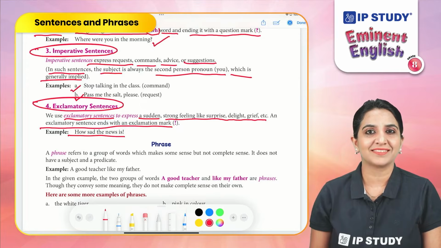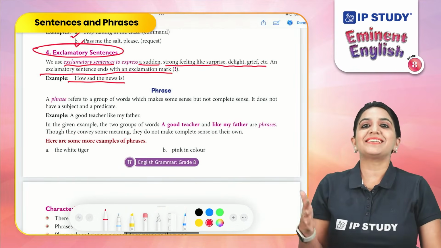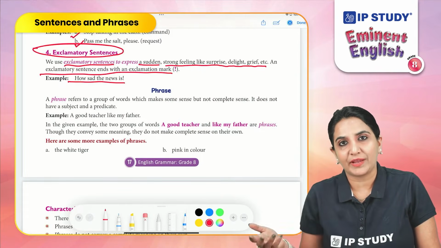So these sentences are called exclamatory sentences. Now let's discuss the second part of this lesson, which is a phrase.